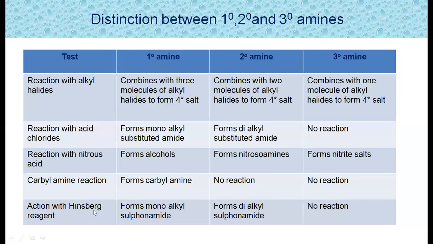Another test is the Hinsberg reagent. Primary amines form monoalkyl sulfonamide, which further reacts with the base and dissolves in water. Whereas secondary amines produce dialkyl sulfonamide, which further won't react with the base. Whereas a tertiary amine does not react at all with the Hinsberg reagent. Like this, by using different tests, we can determine whether an amine is a primary, secondary or tertiary amine.